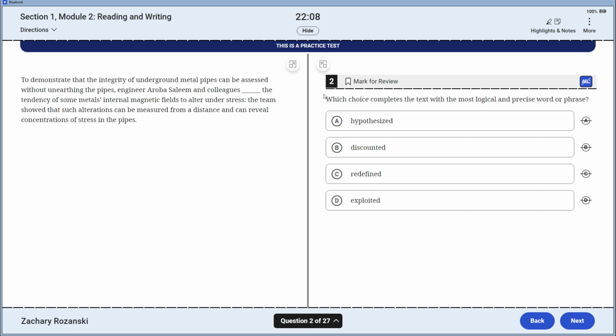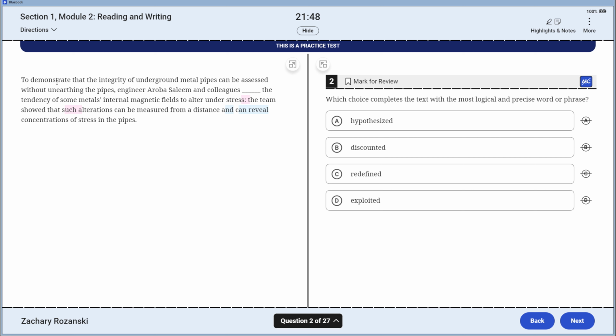We're on to question 2. Look at this little signal element: "The team showed that such alterations" leads me to this, which is kicking me back to this one. So I know this right side is definitely where I want to be. The team showed that such alterations can be measured from a distance, and we've got another signal element showing me the two things this semicolon is accessing here: can reveal concentrations.